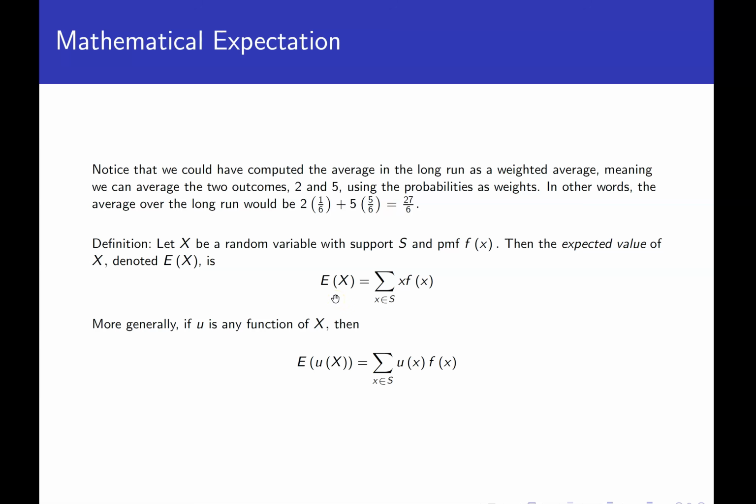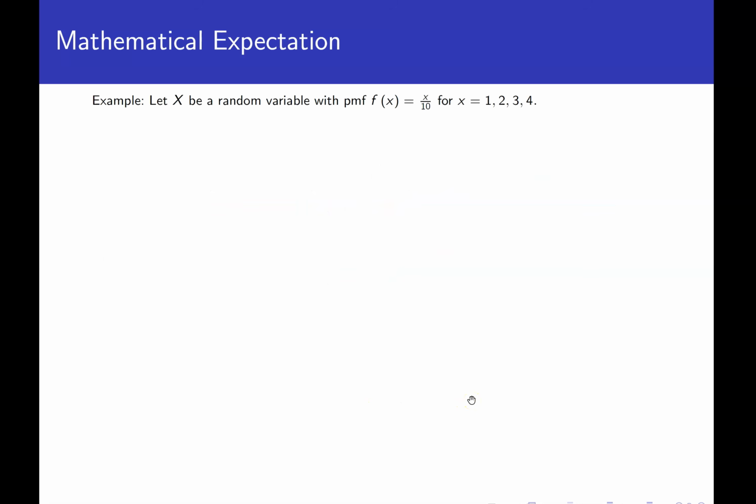We don't have to do it just for x. We can do any function of x. So if we have a u(x), then we can multiply the PMF by the u, plugging in each value over the support. So let's do a couple of these.